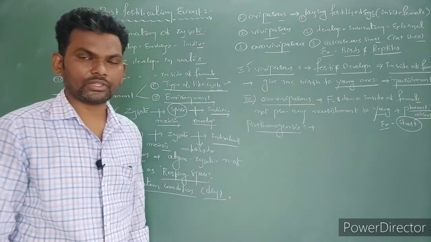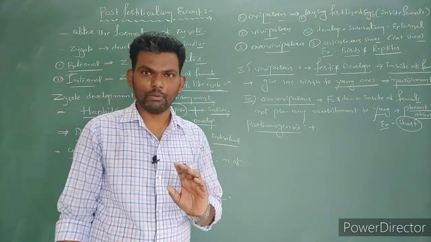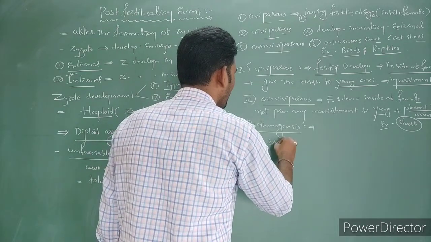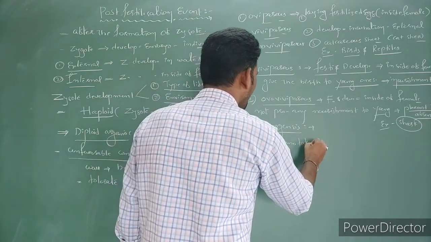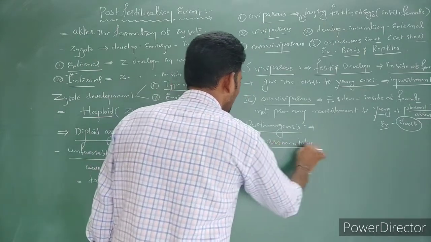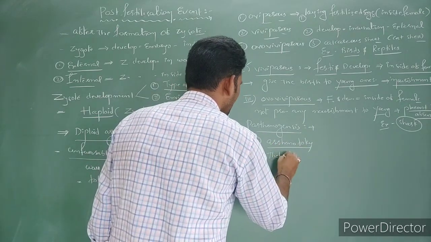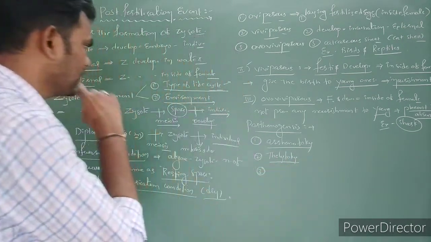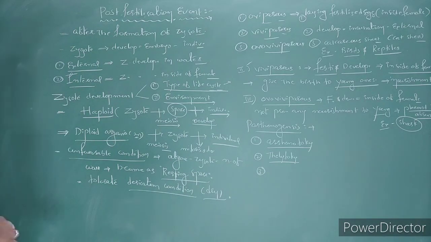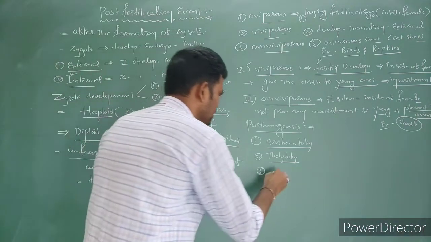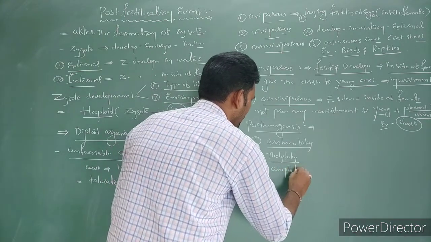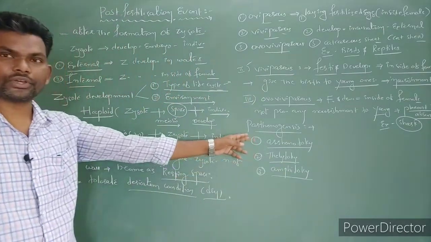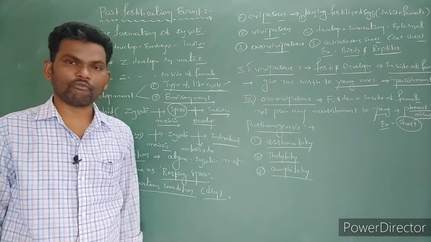Based on the gender, based on the formation of young ones, either male or female, parthenogenesis is again divided into 3 types. The first one is arrhenotoky, the second one is thelytoky, and the third one is amphitoky.